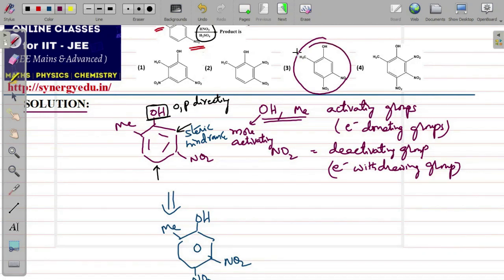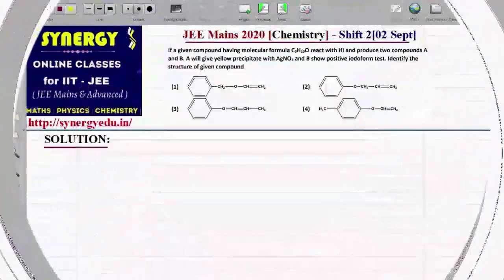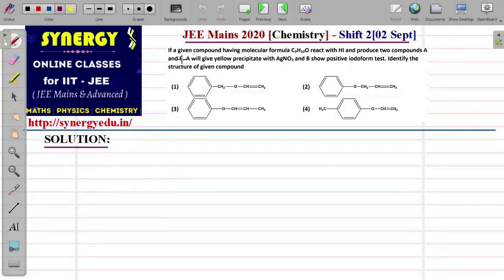Next. In this question, a compound is given having molecular formula CnH10O and it reacts with HI, and it produces two compounds A and B, and one will give you a yellow precipitate with AgNO3, the other will give you a positive iodoform test. We have to find the original compound.